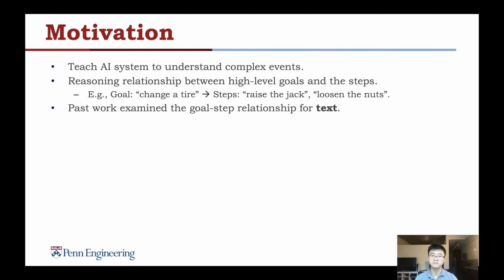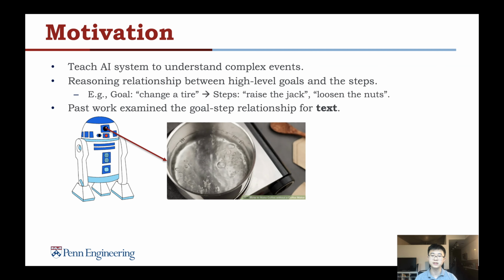Previous studies have investigated this goal-step relationship using text data. However, there can be other modalities in the real world. For instance, when a robot sees boiling water, it should be able to infer the user is making tea, making coffee, or cooking noodles, and provide useful recommendations based on the inference.